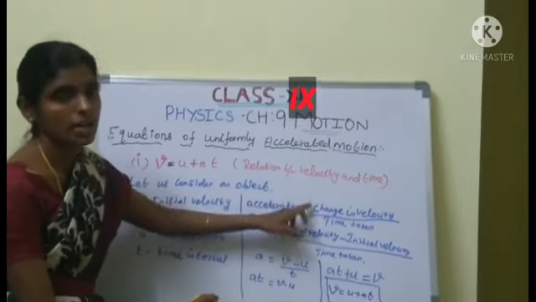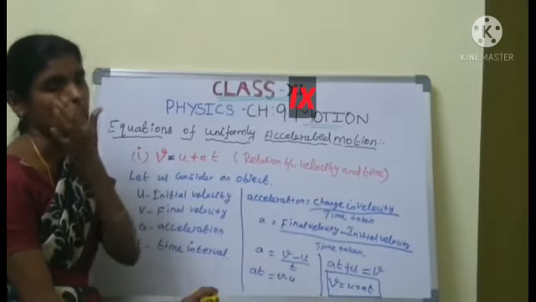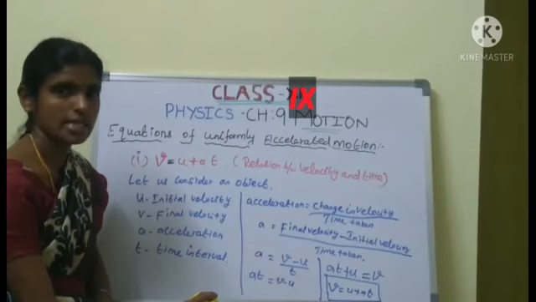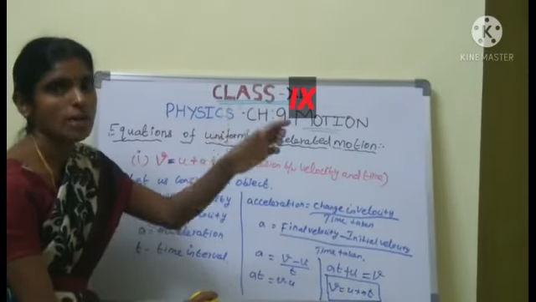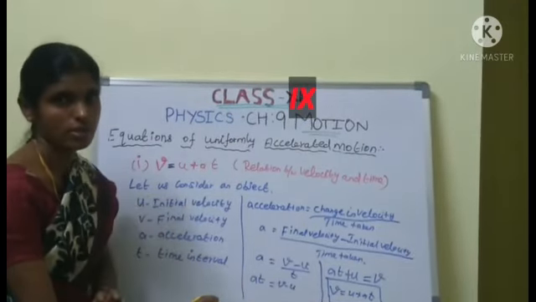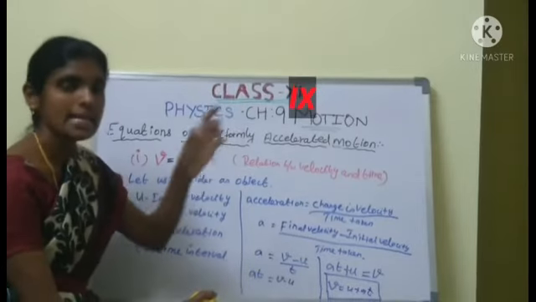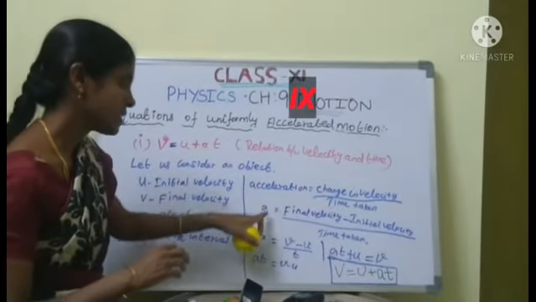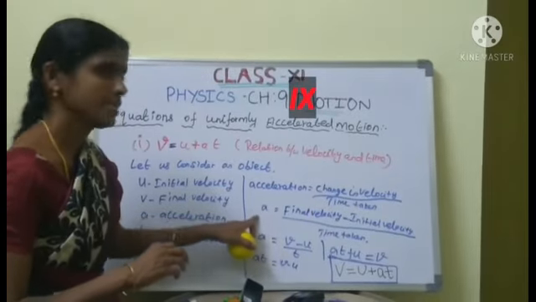Acceleration equal to the rate of change of velocity by time taken. We know very well. What is the rate of change of velocity? Equal intervals of time, equal intervals of velocity. Are you clear? Now, acceleration we can say a.